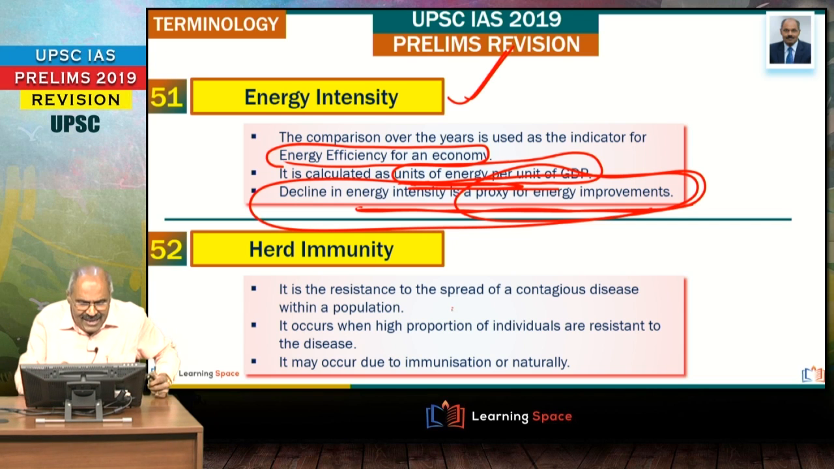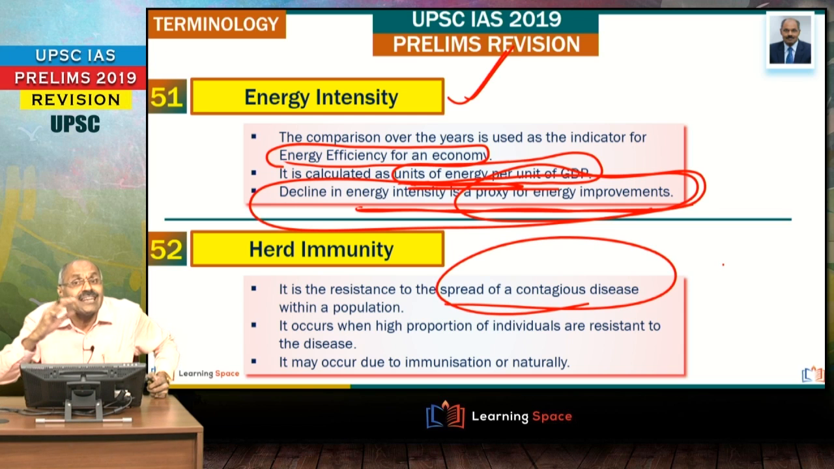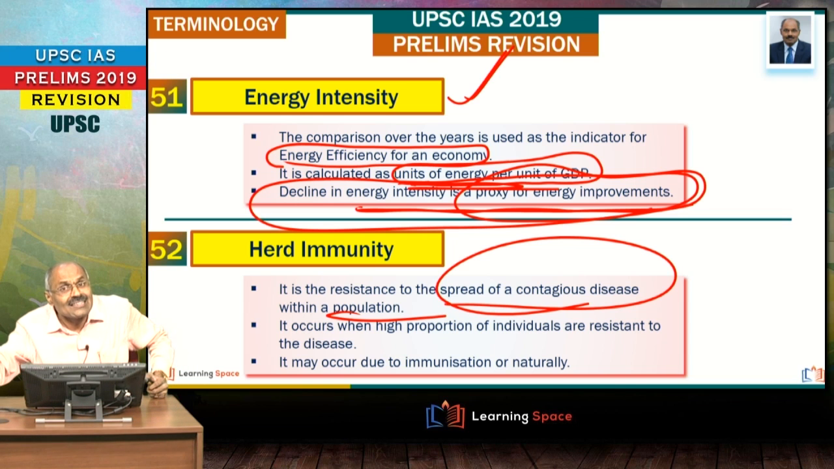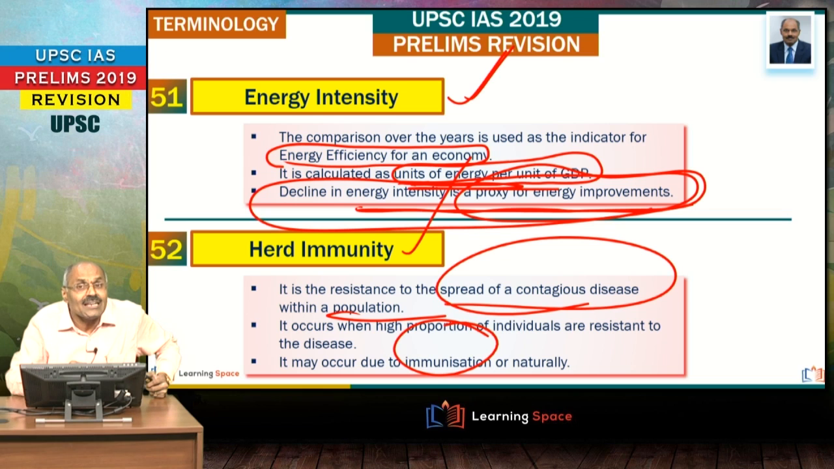Herd immunity is basically resistance to the spread of contagious disease within a group of population. So if you look at some locality, some area, when the resistance is there for the spread of the contagious disease, then it is known as herd immunity. Please don't forget. Herd immunity may happen because of artificial resistance created through immunization. Sometimes it may happen naturally also. So natural immunity may be there, and sometimes the immunity may be because of vaccination.